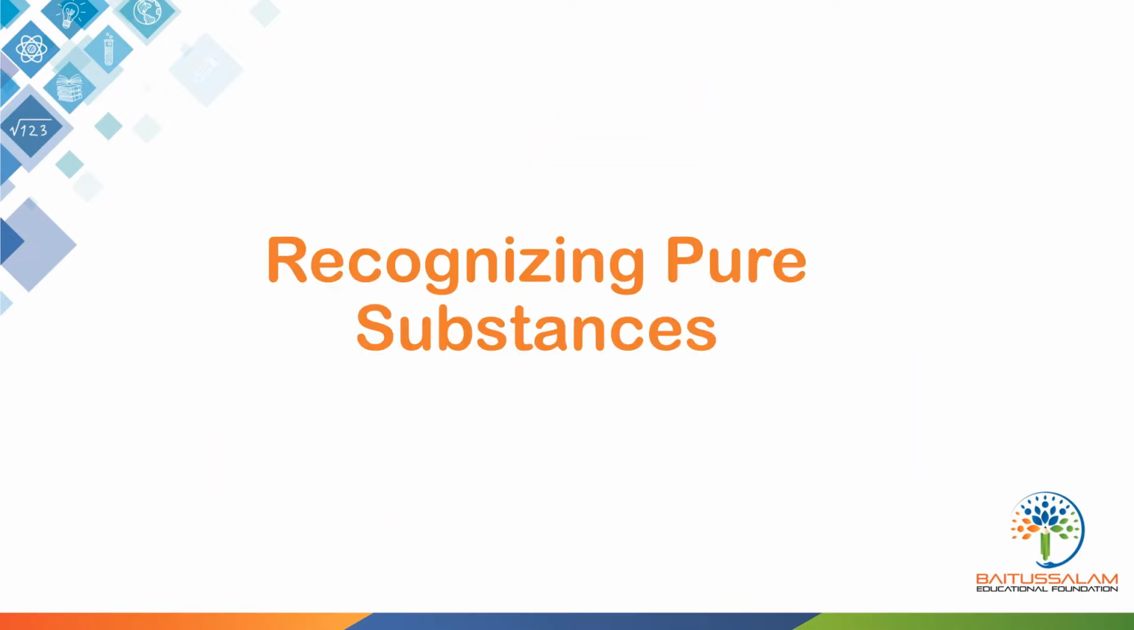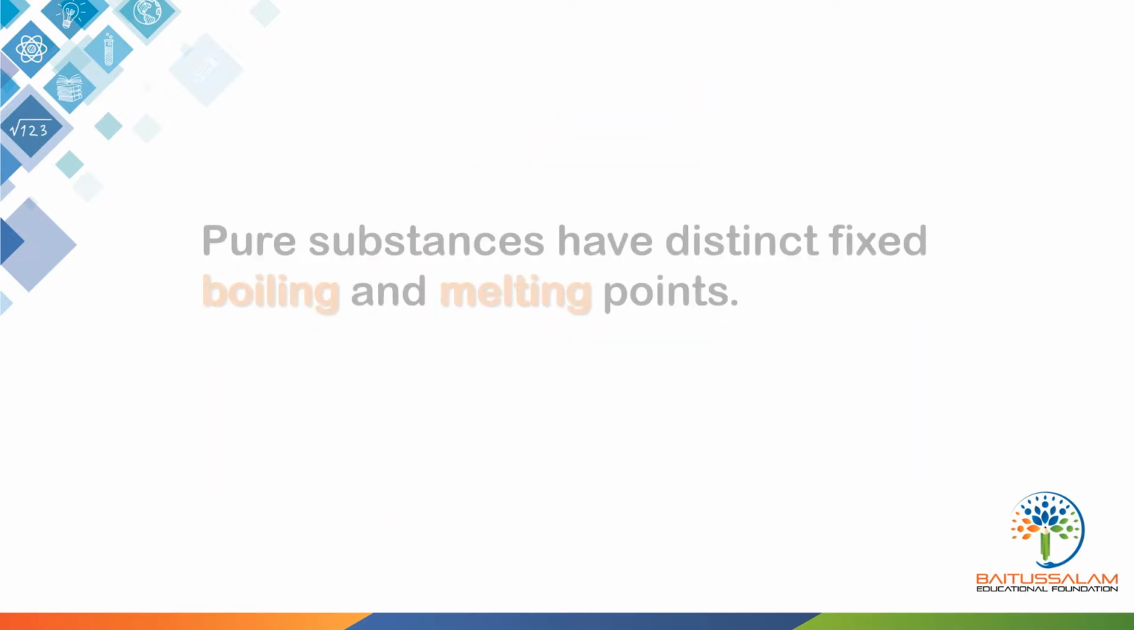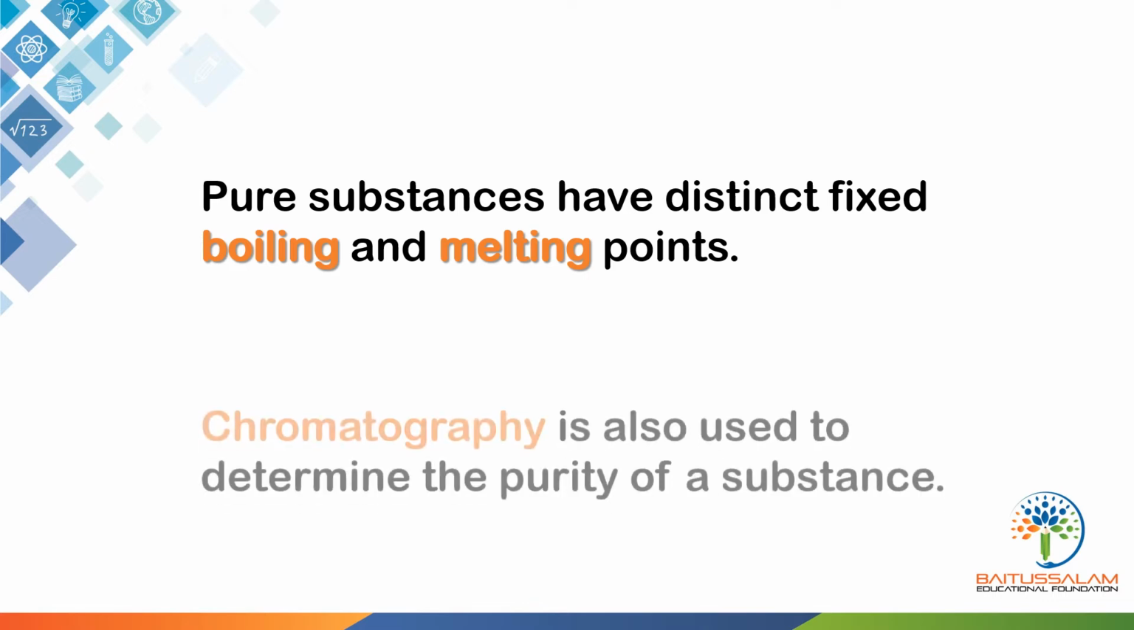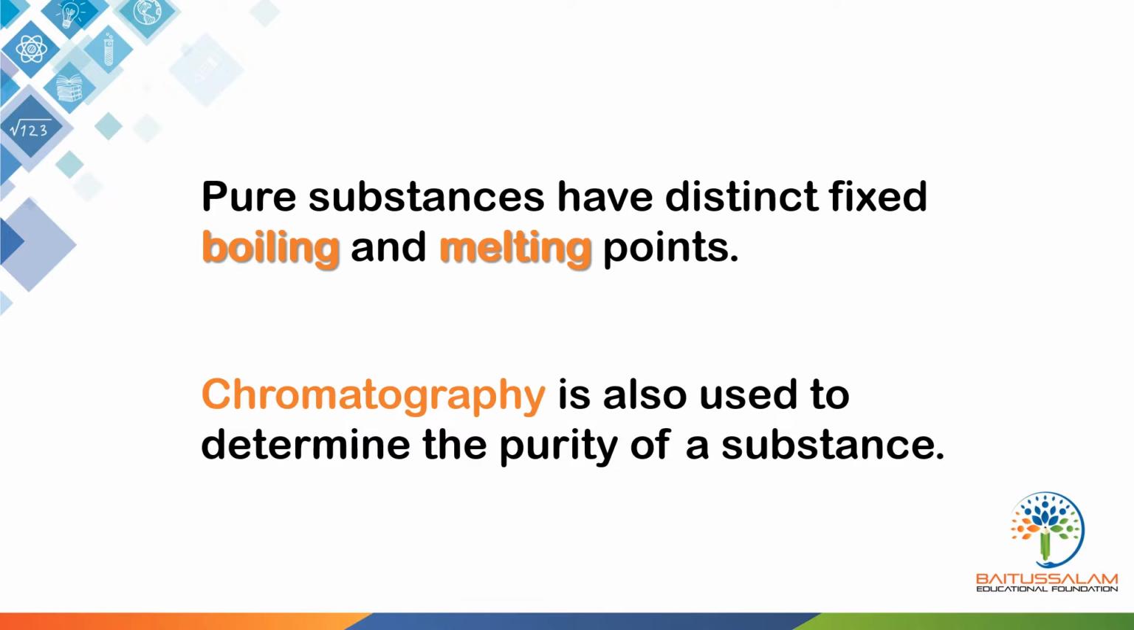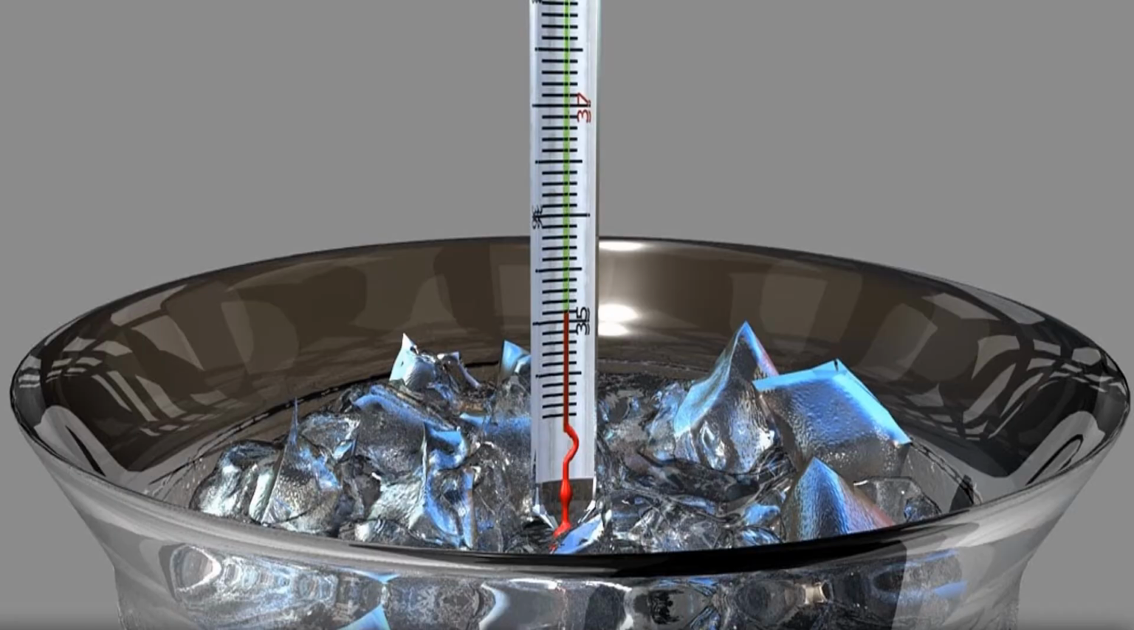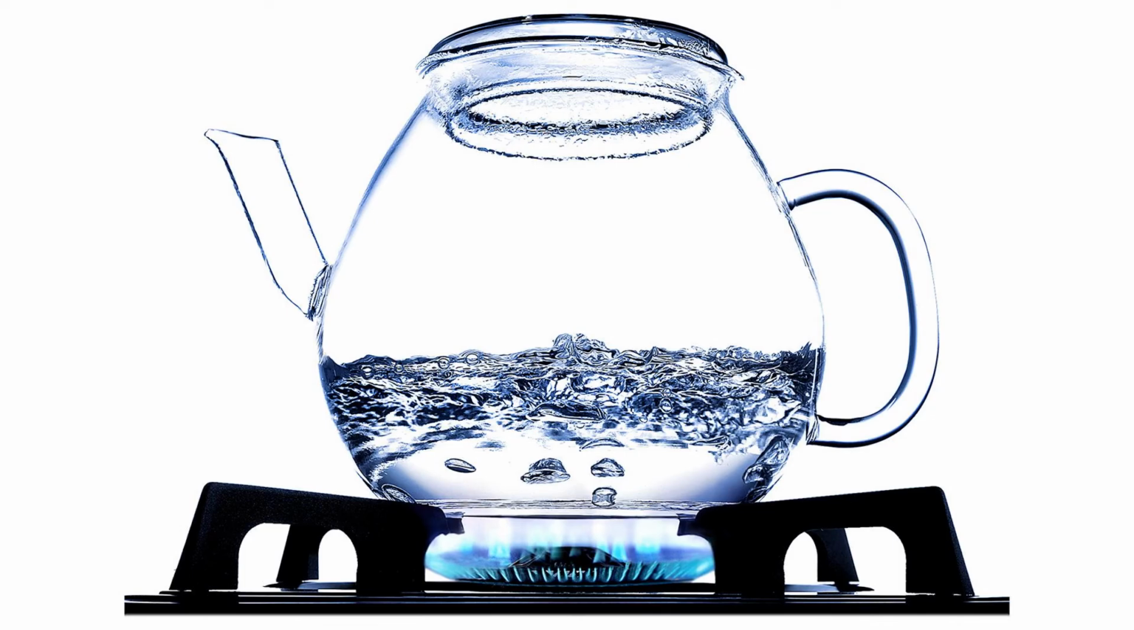How can we recognize a pure substance? Pure substances have distinct fixed boiling and melting points. Chromatography is also used to determine the purity of a substance. Presence of impurities: impurities lower the melting point of pure substances. Impurities raise the boiling point of substances.